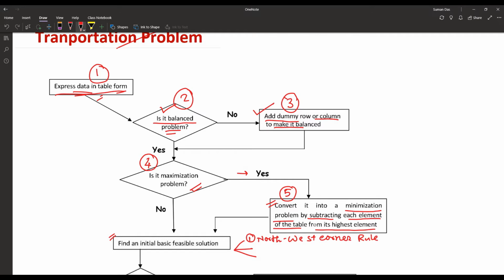Second, the most popular is the matrix minima method, which is also known as the least cost method. And another most popular one is known as VAM, or the Vogel approximation method.